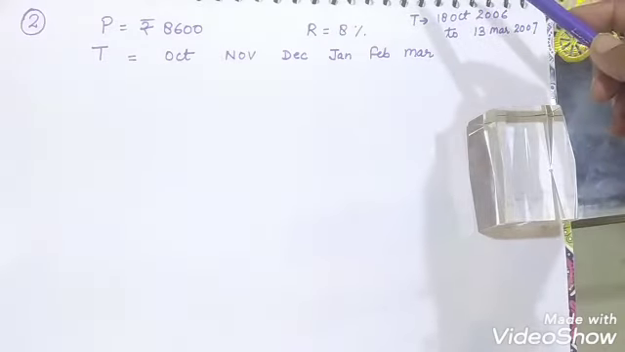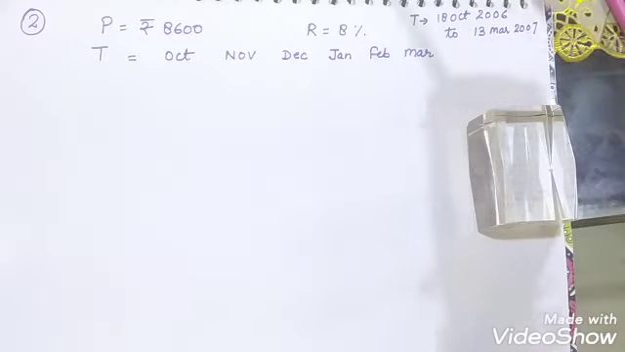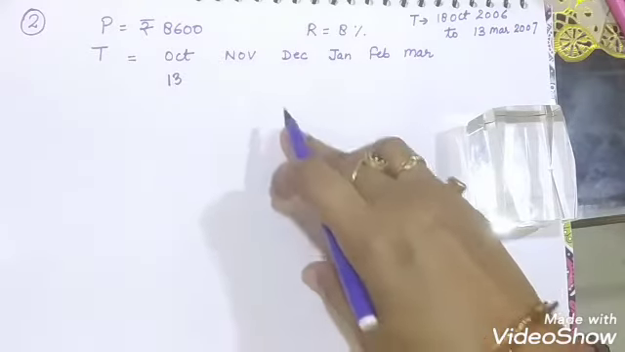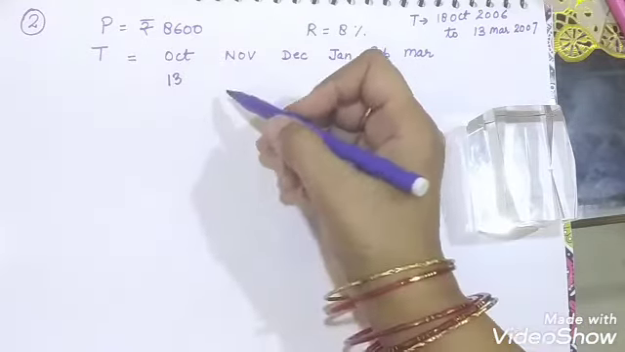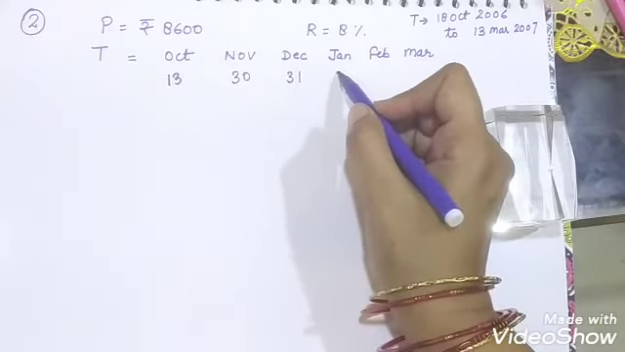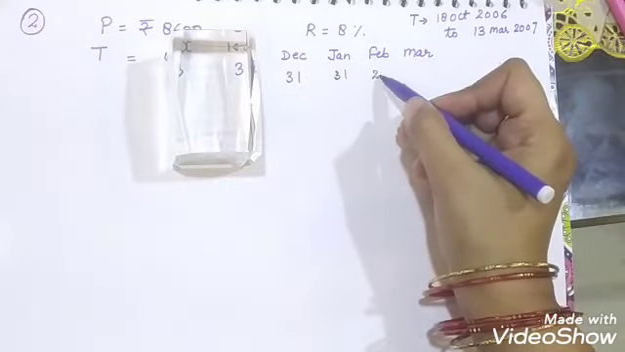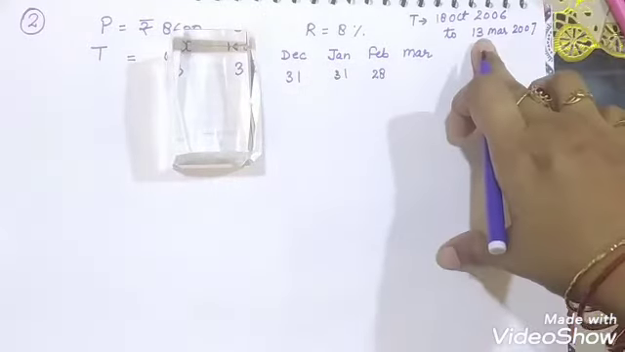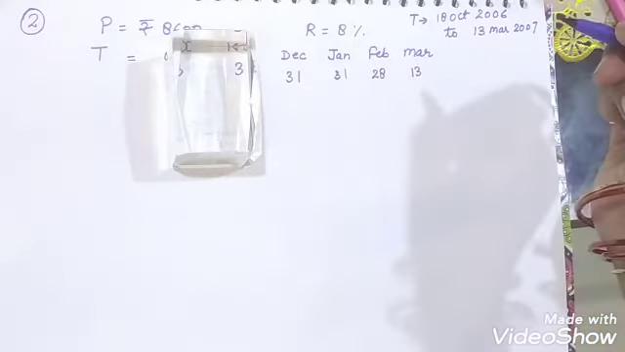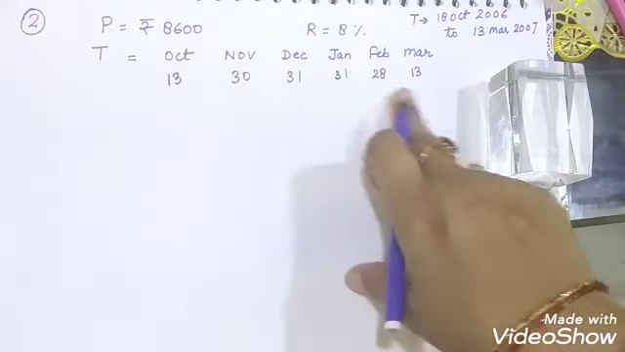October has a total of 31 days, so we subtract 18 from 31 and have 13 days in October. Then November completely, which has 30 days. December has 31 days. January has 31 days. Since it is a normal year, February has 28 days. And in March, you need to count up to 13 March, so 13 days will be in March, and the end date will be counted. So these are the number of days.